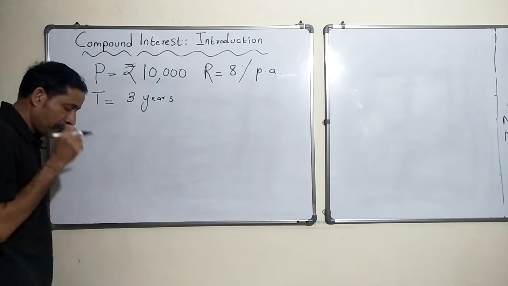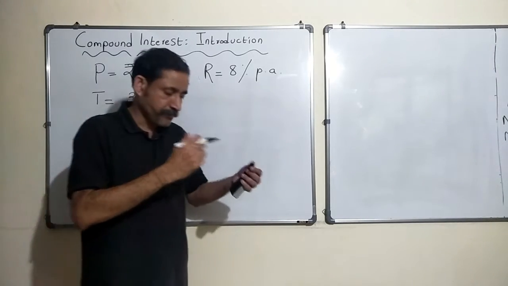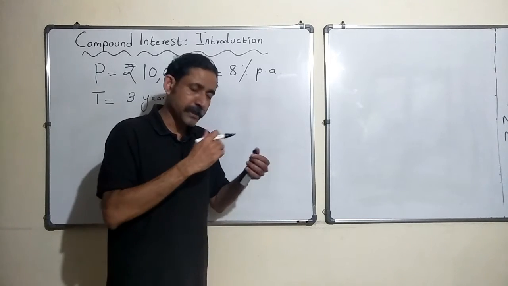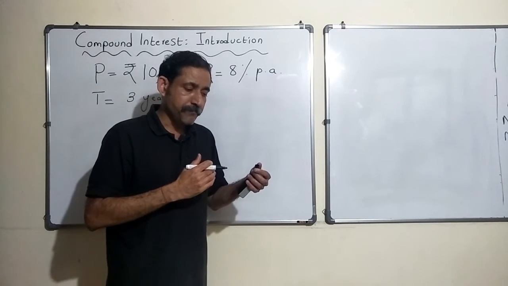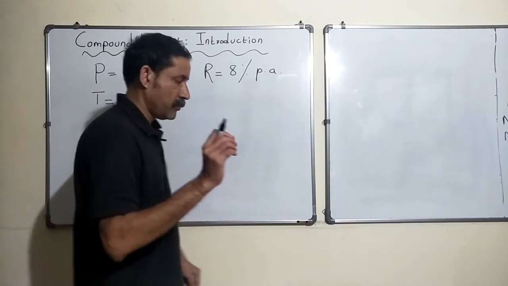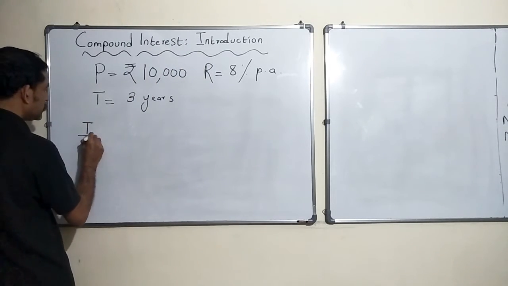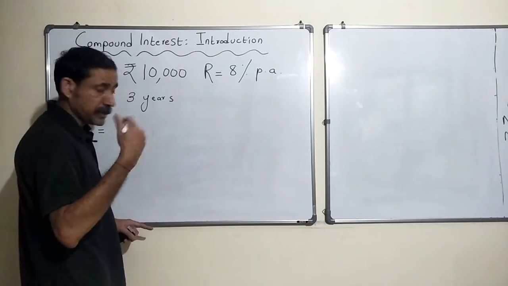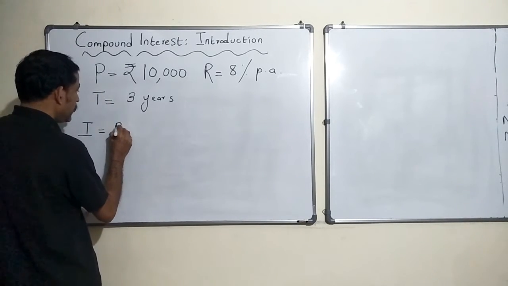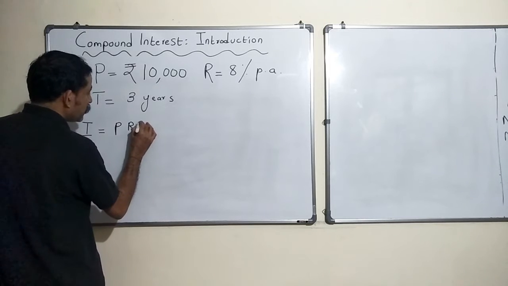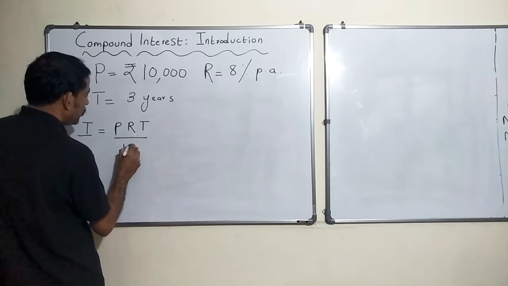So I calculated step by step how much interest I would get in 3 years and eventually what would be the final amount, right? Let me jog your memory. The interest, using the formula that we learned in the previous chapter, was P into R into T by 100.